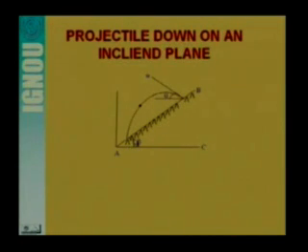Here you see that beta is the angle between the inclined plane and the horizontal direction, and alpha is the angle between the horizontal direction and the direction of the initial velocity. So for the projectile down an inclined plane, with little thought we can get the expression only by substituting beta as minus beta in all the expressions we have discussed so far for the projectile up an inclined plane.